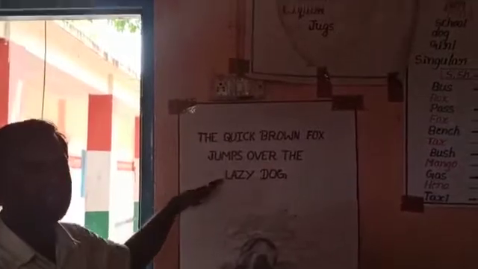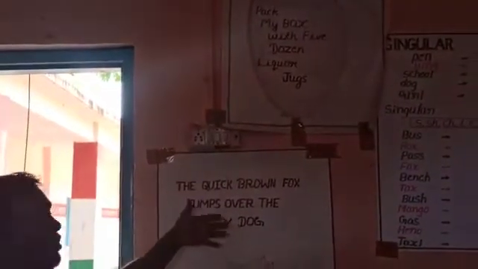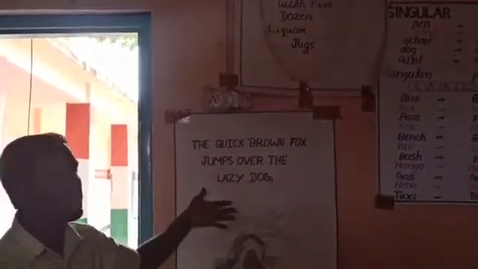There are two sentences in these charts. Sentence number one is: The quick brown fox jumps over the lazy dog. This sentence contains all 26 letters of the English alphabet. You can have a look at it. And the other sentence: Pack my box with five dozen liquor jugs. This is also an English sentence which contains all 26 letters of the English alphabet.